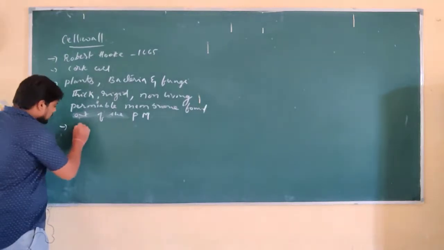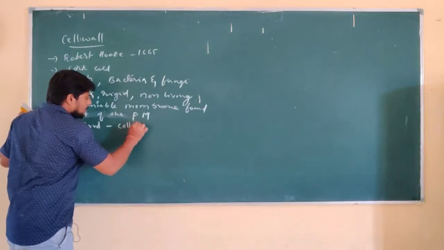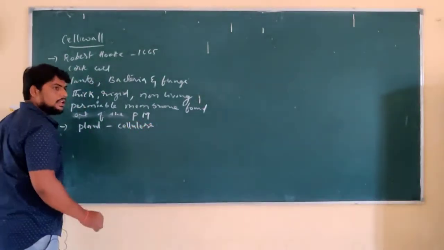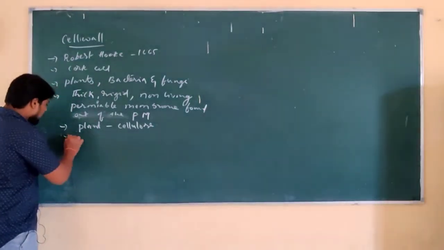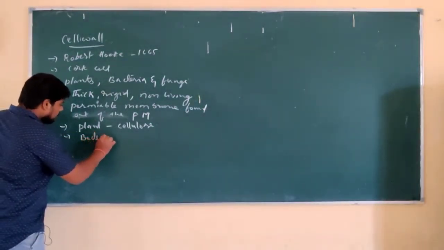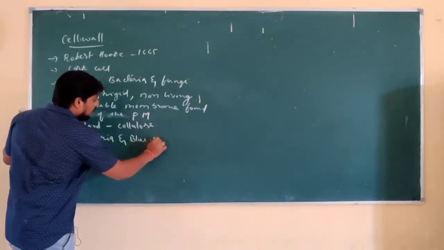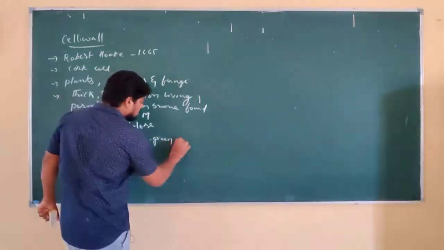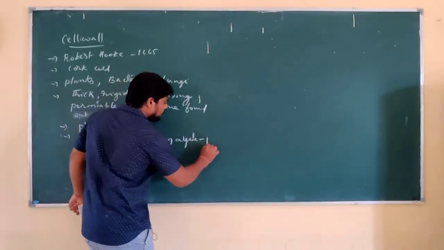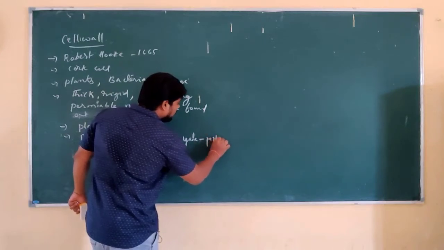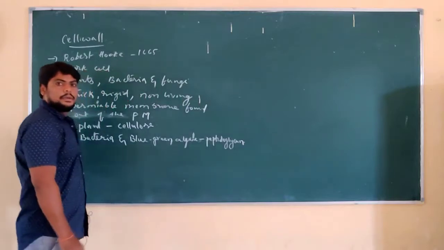For example, the plant cell wall is made up of cellulose sugars, whereas in bacteria and blue-green algae, that is cyanobacteria, it is made up of peptidoglycan.